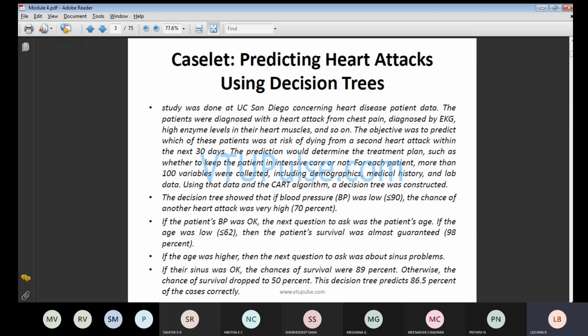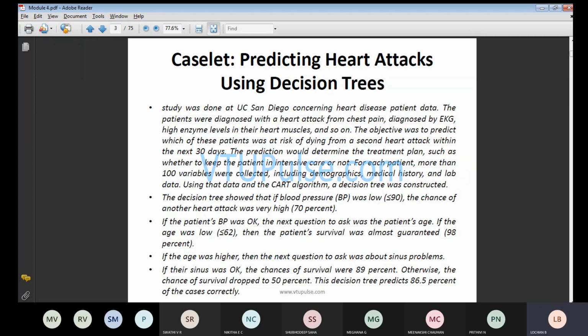The study was done at UC San Diego concerning heart disease patient data. This is the survey they made for heart disease patients. The patients were diagnosed with a heart attack from chest pain, diagnosed by the EKG, high enzyme level in the heart muscle, and so on. The objective is that the patient initially got a heart attack once, and the doctor will predict whether he will get another heart attack within the next 30 days or not.